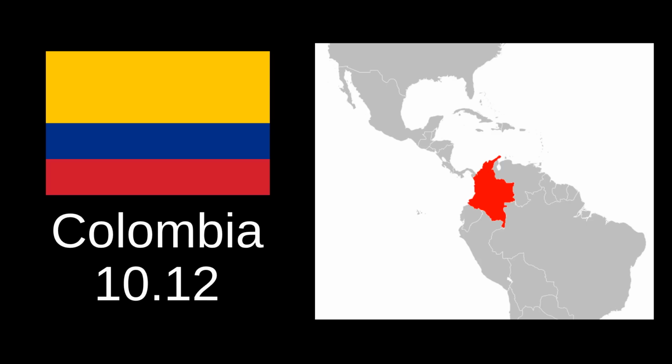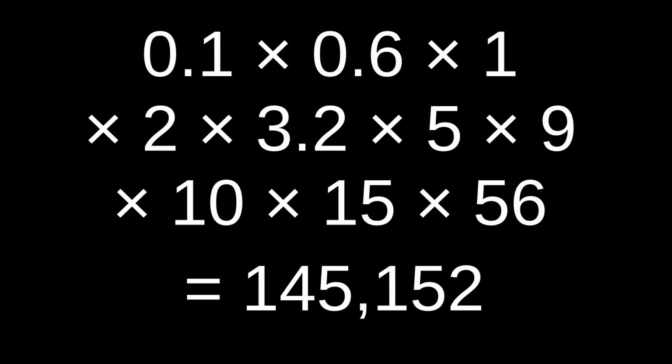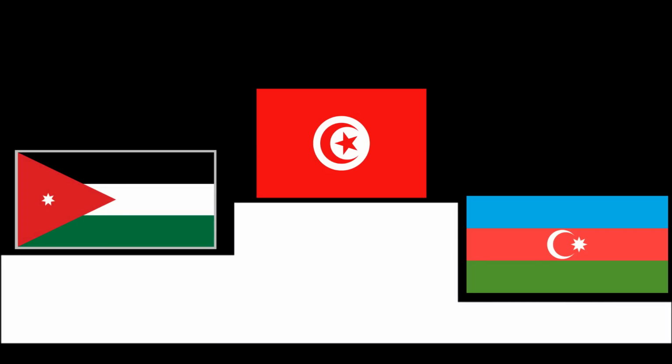We've found the most median countries and the most mean countries. Is there anything else we should look at before wrapping up? Well, besides the arithmetic mean, there's a different kind of mean that we can use, the geometric mean. To find the geometric mean of a set of 10 numbers, you'd multiply them all and take the 10th root. It turns out, though, that the countries closest to the geometric mean are also the most median countries: Jordan, Tunisia, and Azerbaijan, just in a different order and with Paraguay added if you use just the 5 non-redundant statistics.